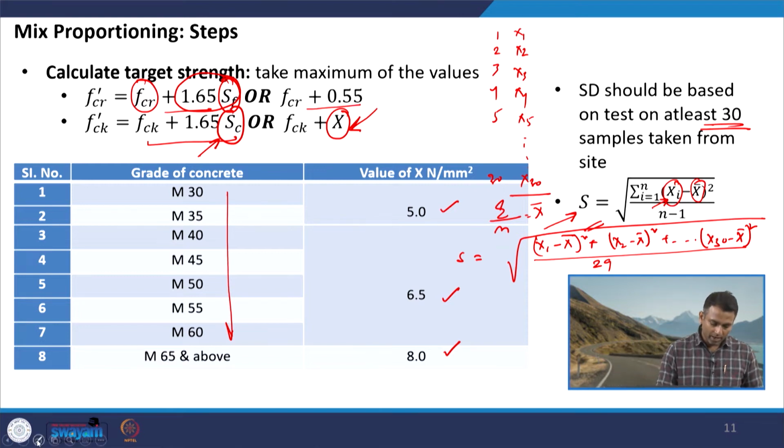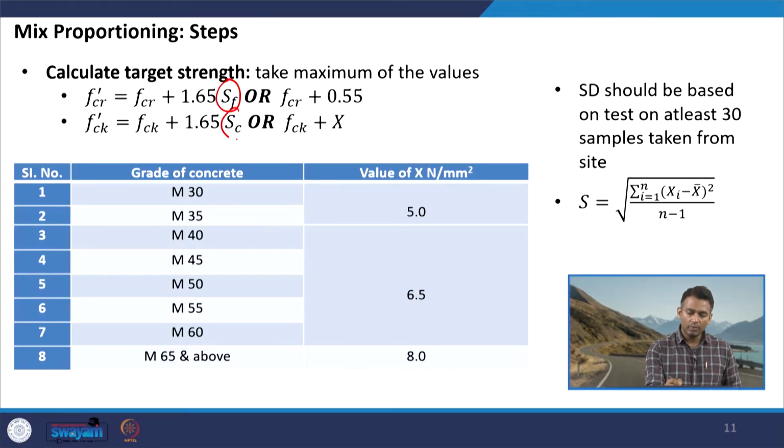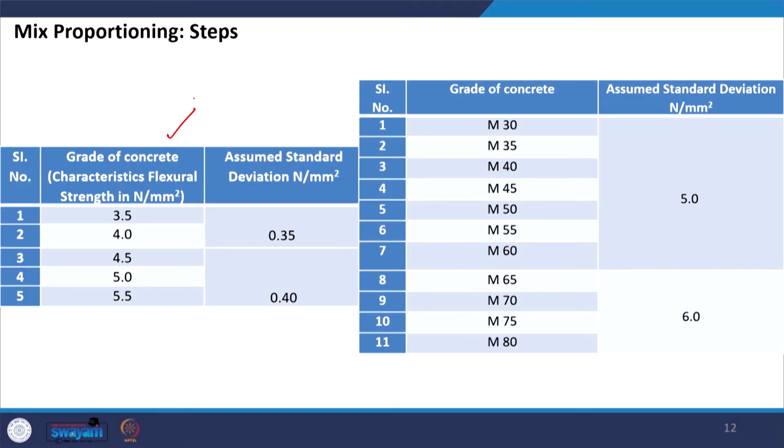However, if we do not have the data available, if we do not have the results available, then again we have two tables, one corresponding to flexural strength and the other corresponding to compressive strength, to decide the value of S. This table is for the flexural strength. If I know the characteristic flexural strength, let us say I am designing for a flexural strength of 4.5 MPa, then I have to take the value of standard deviation to be 0.4.